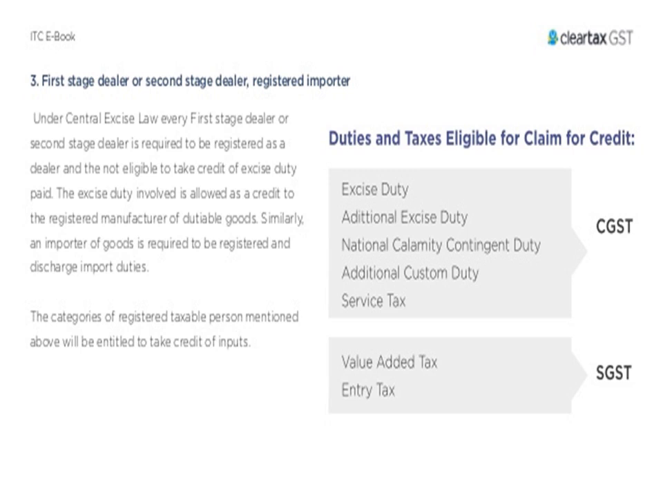So under central excise law, every first stage dealer or second stage dealer is supposed to be registered as a dealer and is not eligible for taking any kind of credit of excise duties, and the excise duty involved is allowed as a credit to the registered manufacturer of dutiable goods. Similarly, an importer of goods is required to be registered and is supposed to discharge his duties. And the categories of registered taxable persons mentioned above will be entitled to take the credits. That is, excise duty, additional excise duty, national calamity contingent duty, additional customs duty, and service tax will come under the CGST, whereas VAT and entry tax will come under the SGST.